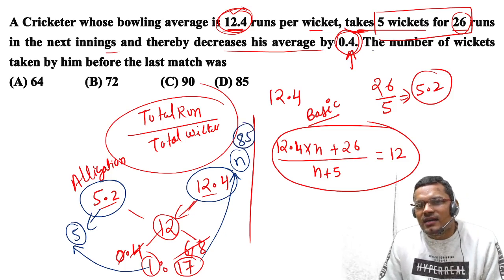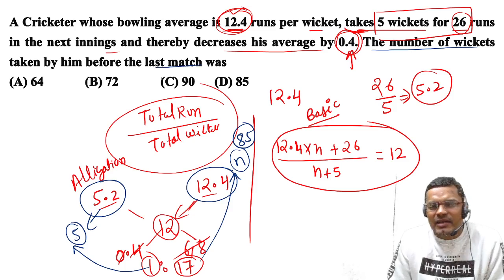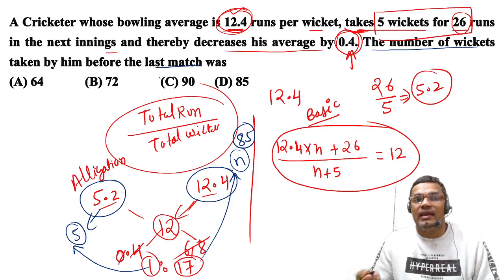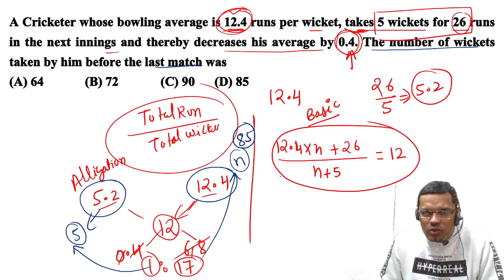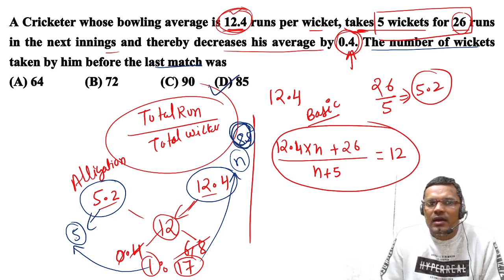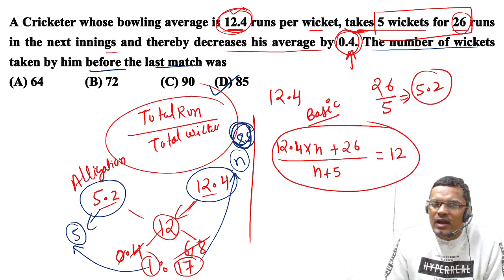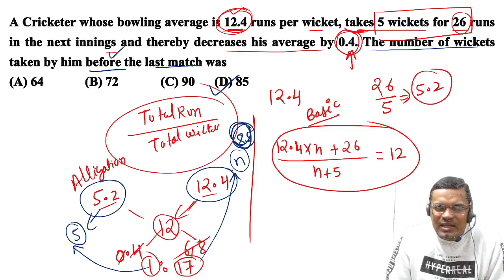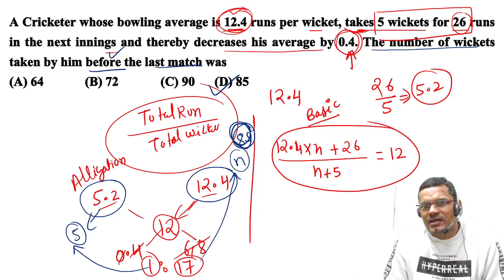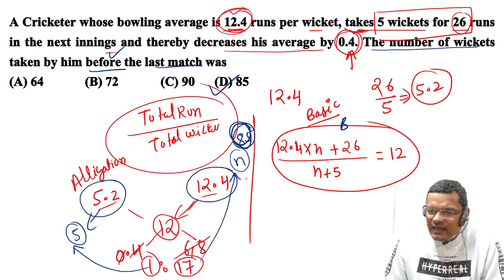So what is the answer? The number of wickets taken by him before the last match. So before the last match it is 85. So the answer is 85. But if it were asking till the last match, then the answer would have been 90. But it is asking what? Before the last match. So this is the basic method, and this is alligation.